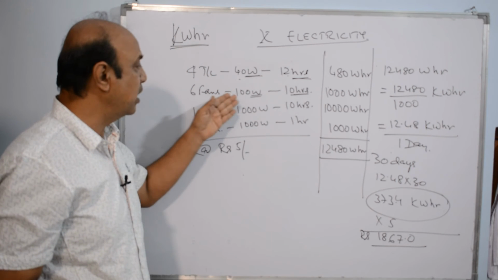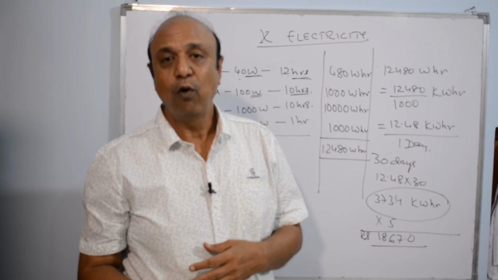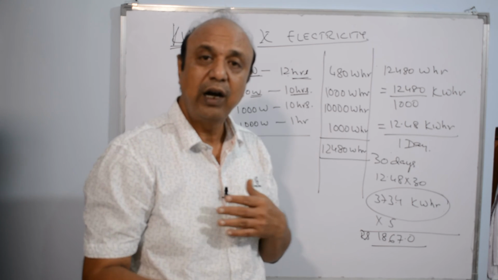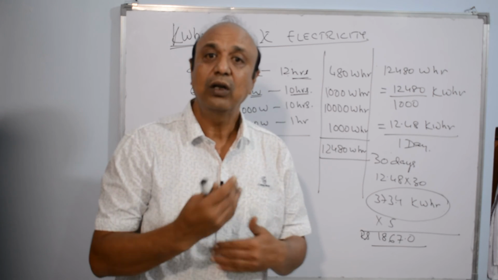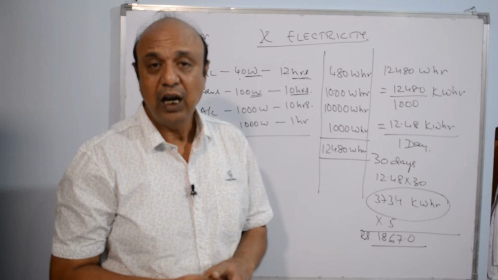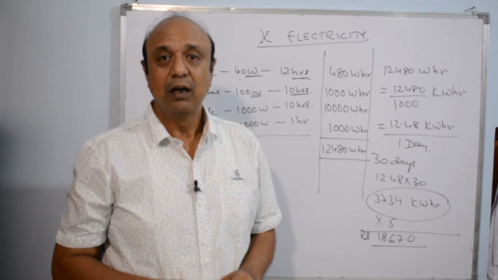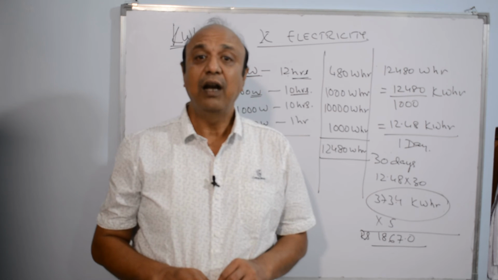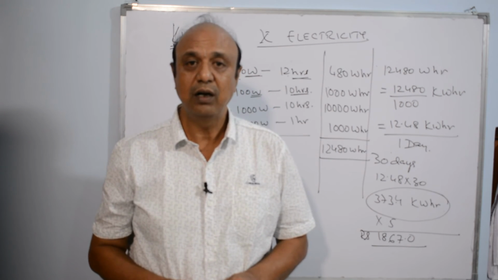Could have been 6 fans, out of which 2 are 60 watt, 4 are 100 watt. The 100 watt are running for 8 hours and 10 hours, maybe 2 each. So the questions can be complicated and we have to revise this type of complicated questions, which we have been doing in our online classes and definitely we'll be doing in the physical classes whenever the lockdown is over.